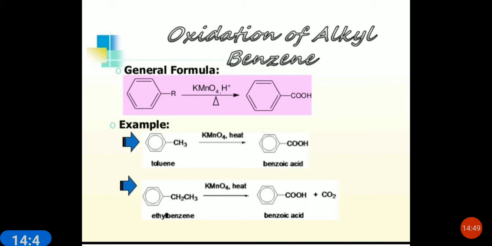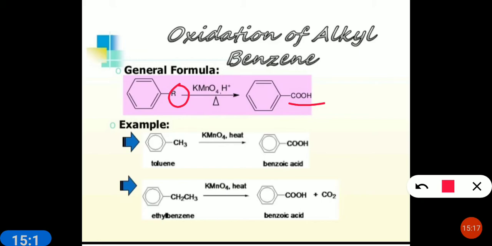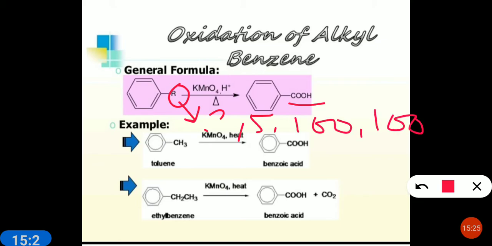During this oxidation, the aromatic nucleus remains intact, but the entire side chain is oxidized to COOH, irrespective of the length of the carbon chain. The COOH group formed is always attached to the aromatic ring. Whenever oxidation takes place, this R alkyl group will convert to COOH, whether this alkyl has 2 carbons, 4, 5 carbons, 100 carbons or 1000 carbons.